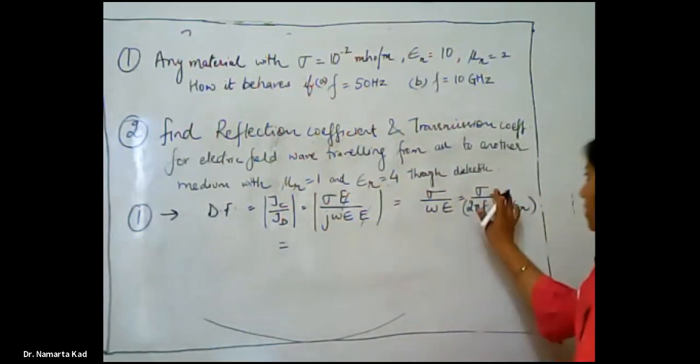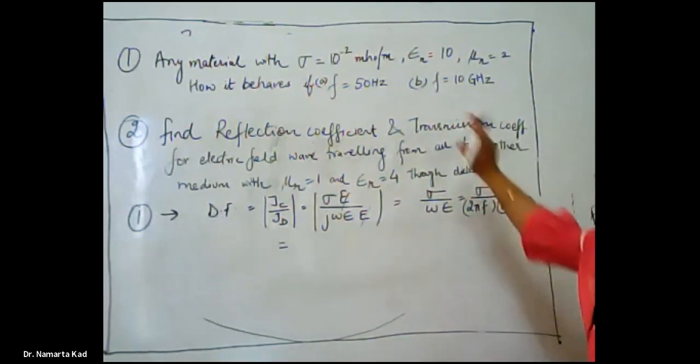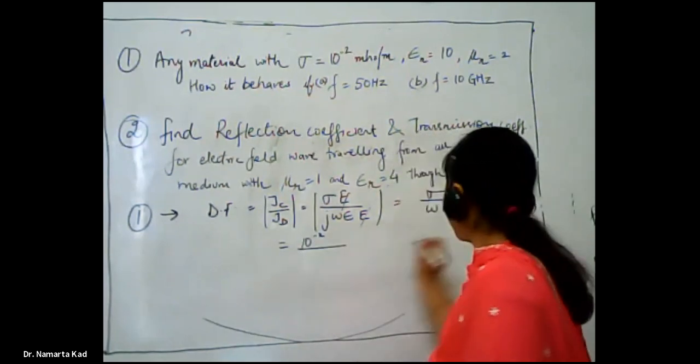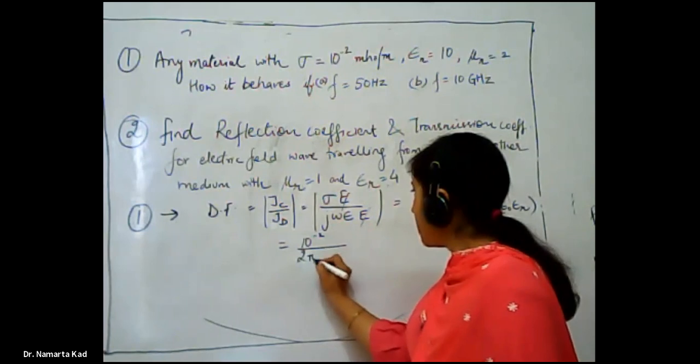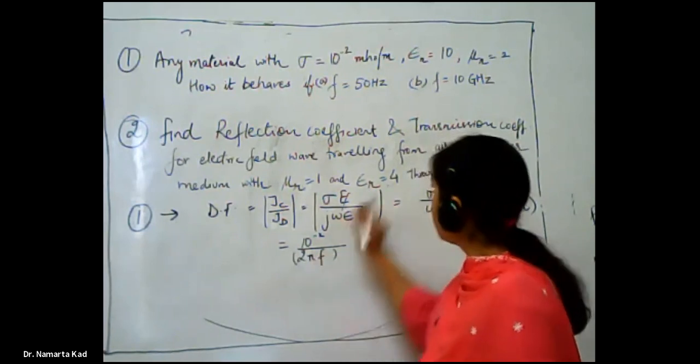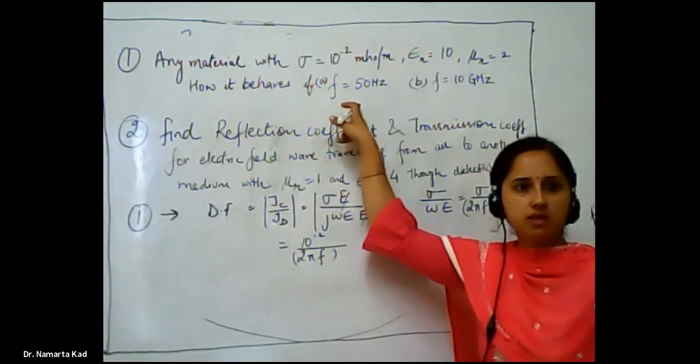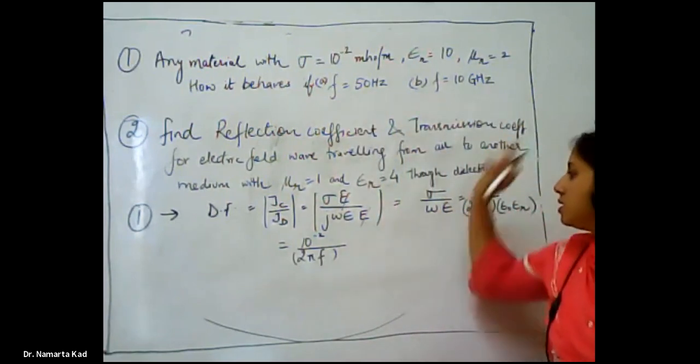Now just put down the values. Sigma is 10 raised to power minus 2 divided by 2 pi f. We keep f as it is because we have to run two conditions: one is f equal to 50 hertz and another is f equal to 10 gigahertz.